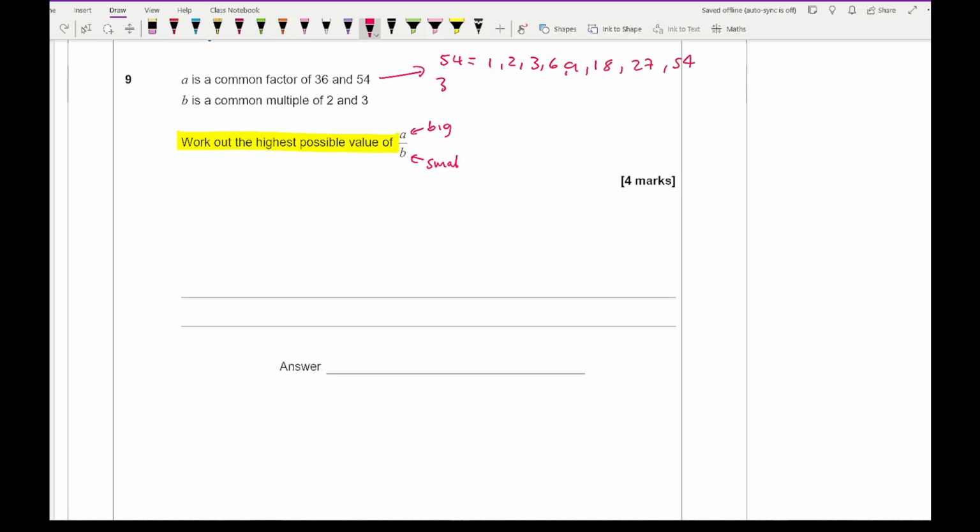And for 36, we've got 1, 2, 3, 4, 6, 9, 12, 18, and 36. So the biggest number that appears in both these lists is 18. So the biggest number A can be is 18. The smallest common multiple of 2 and 3 is going to be 6. So B equals 6. So then it's going to be 18 divided by 6, which gives me an answer of 3.